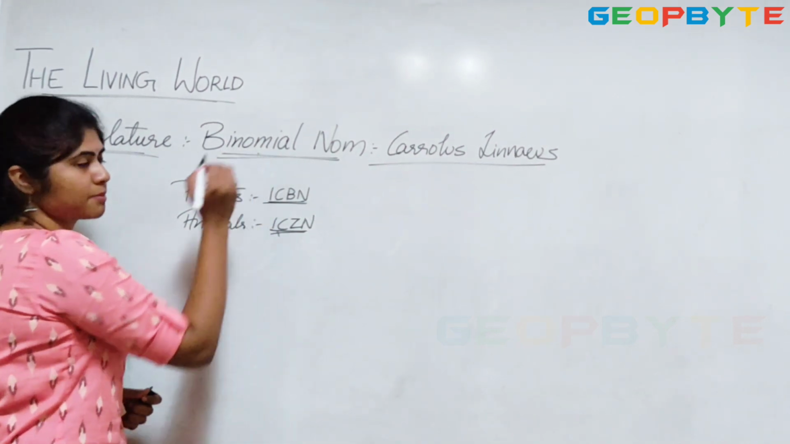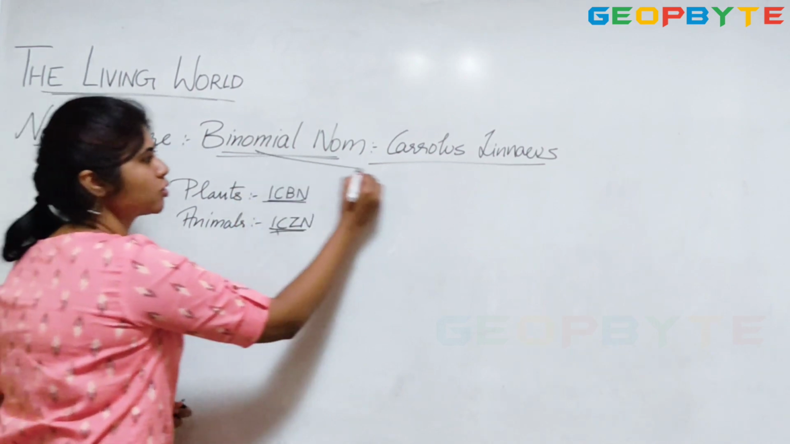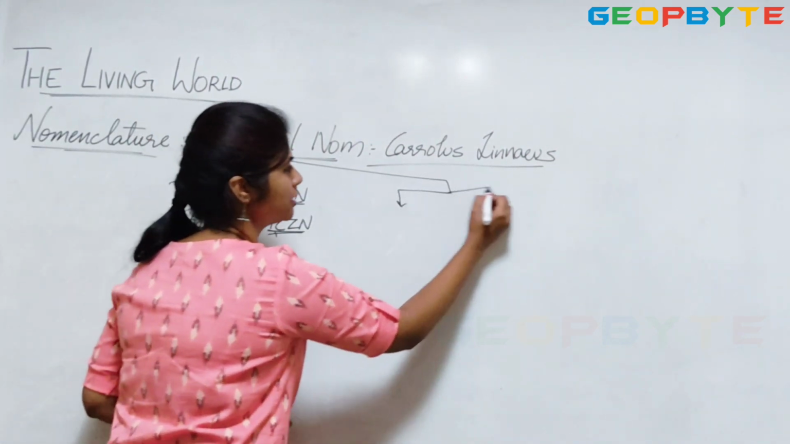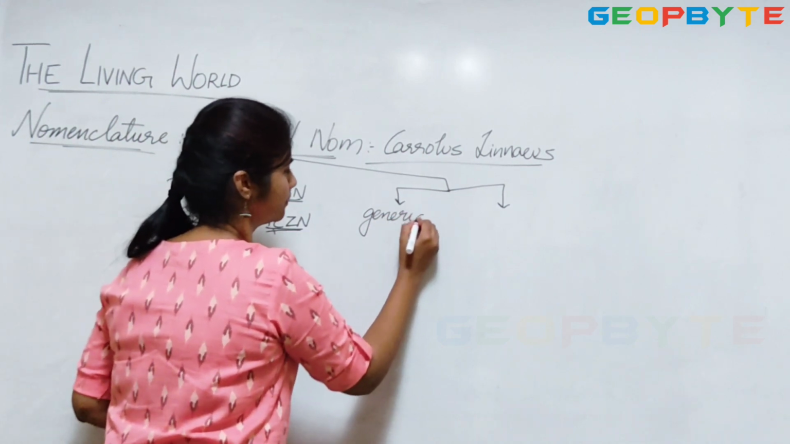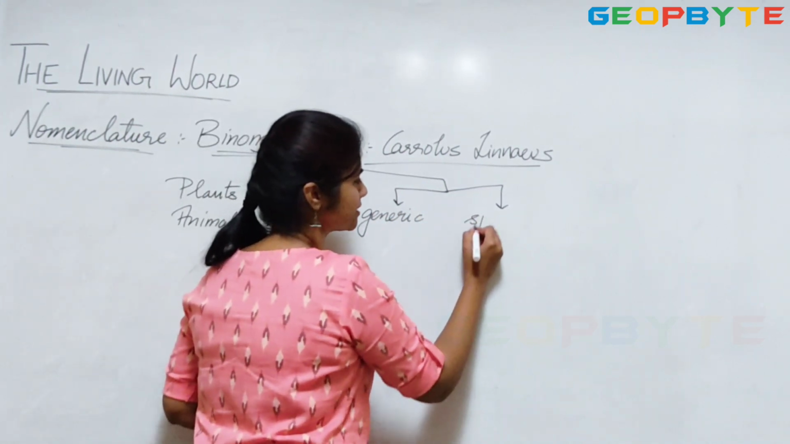Now what is this binomial nomenclature? It is a nomenclature which includes two parts, that is a generic name and a specific name.